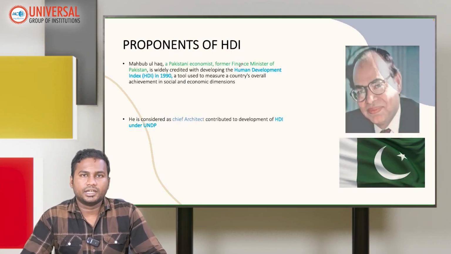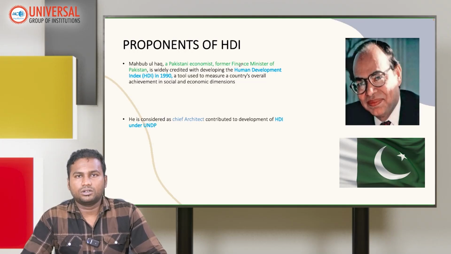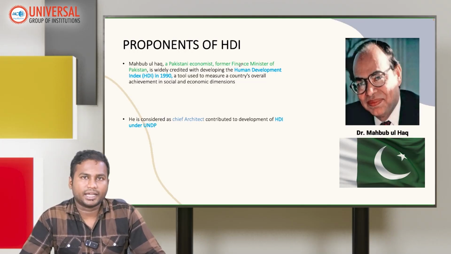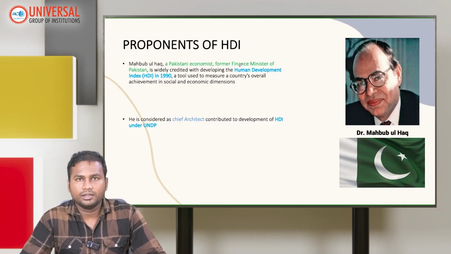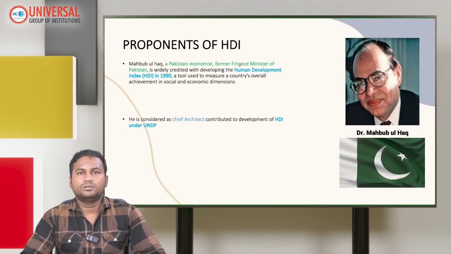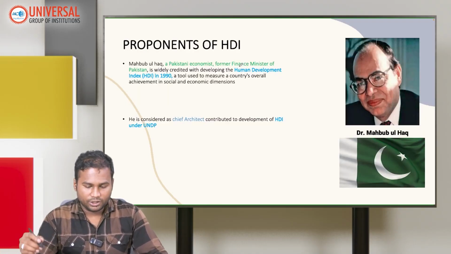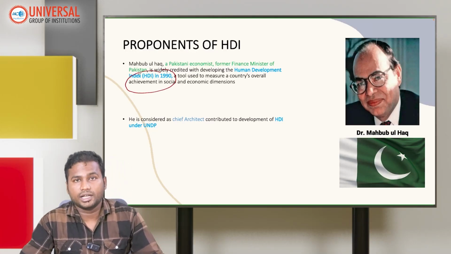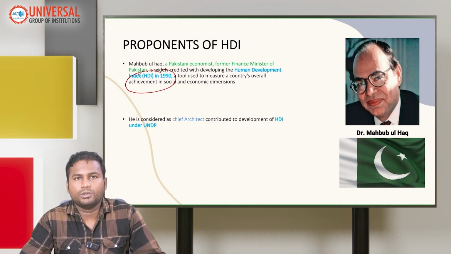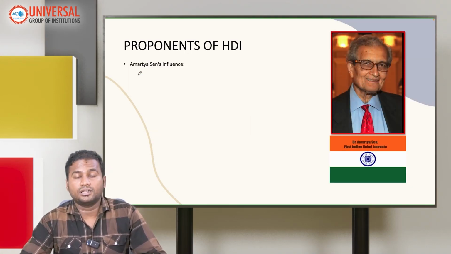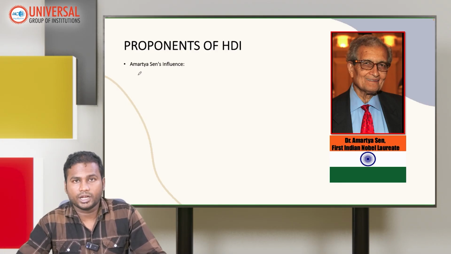The proponent of HDI is none other than Dr. Mahbub, who served as former finance minister of Pakistan, and in addition to that, he also took the stewardship of creating this Human Development Index with other economists under UNO. He is widely regarded with this index and also considered the chief architect of the Human Development Index.